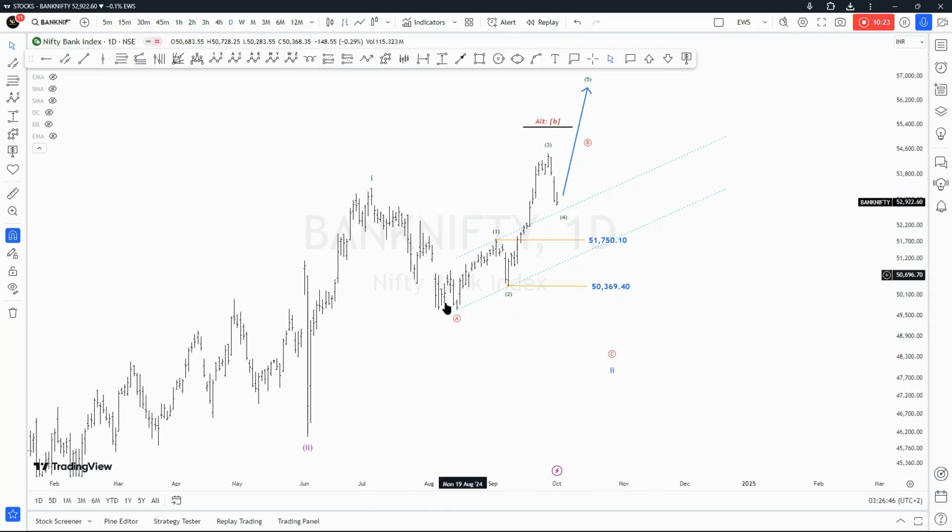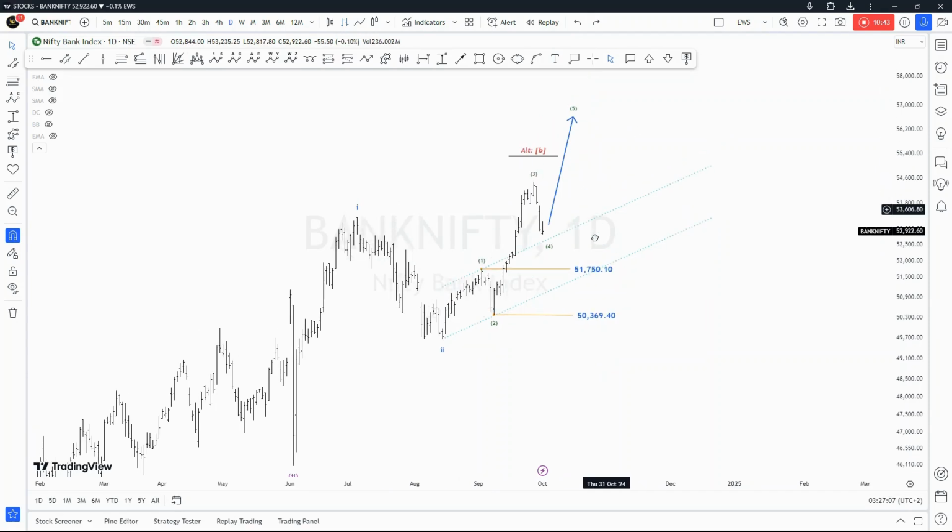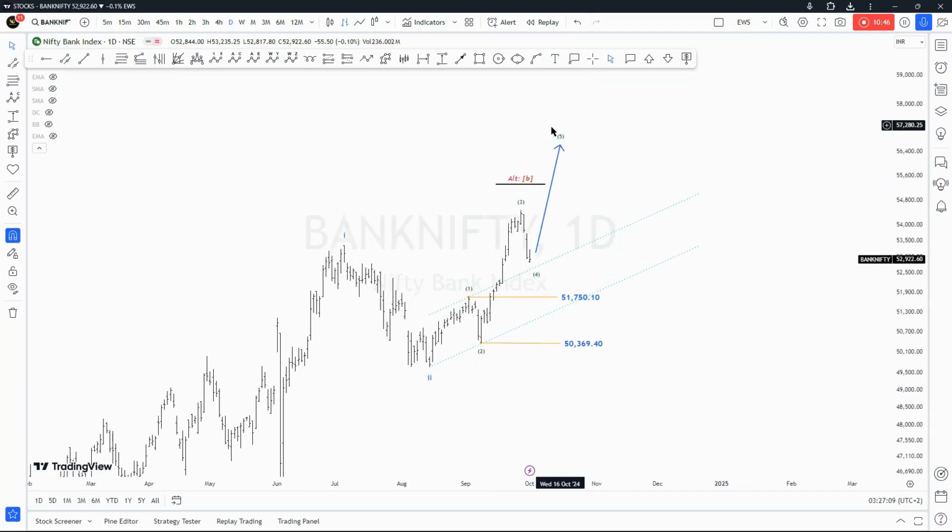So I think this is an expanded flat in this case. So that will be a push below at least this extremity to confirm that this is still our wave two instead of wave two being here. But at the moment, I want to stick to the fact that we actually have one, two, and then subwave one, subwave two, subwave three, subwave four, and then subwave five of wave one within the unfolding third wave.